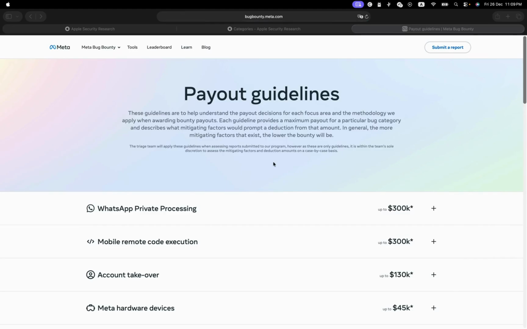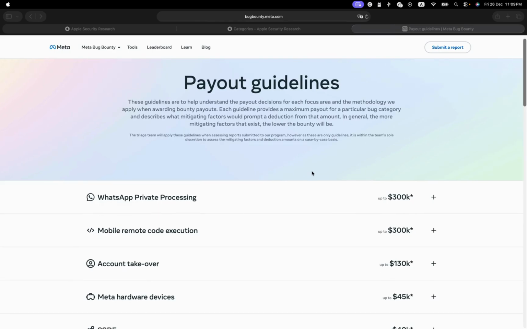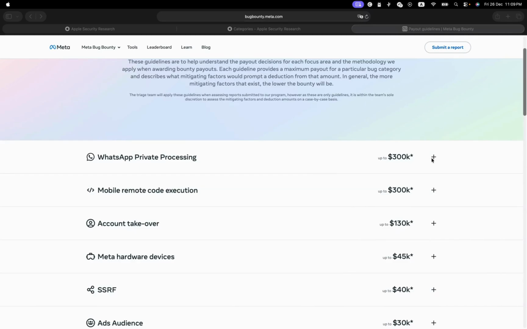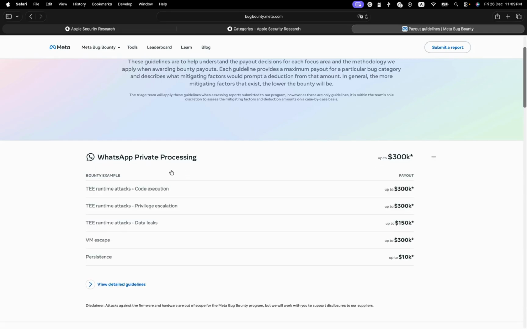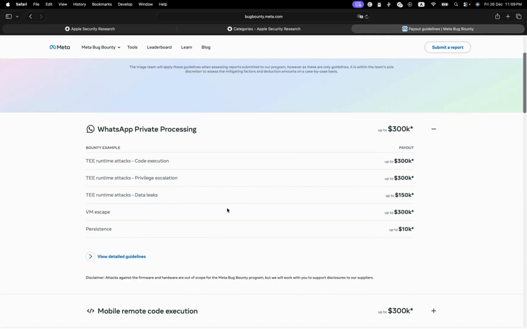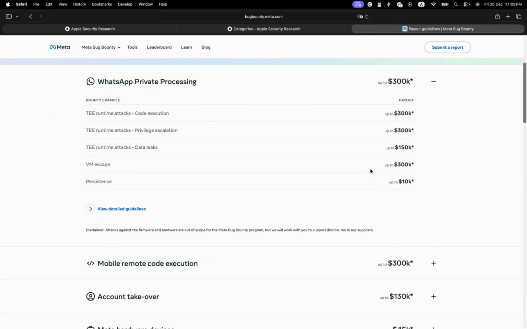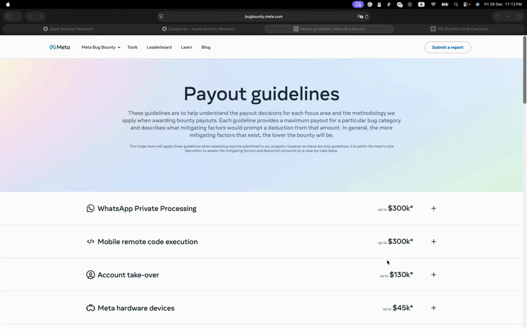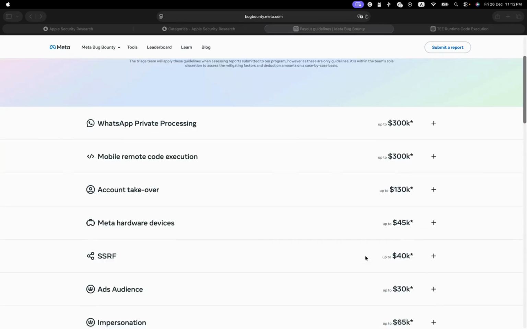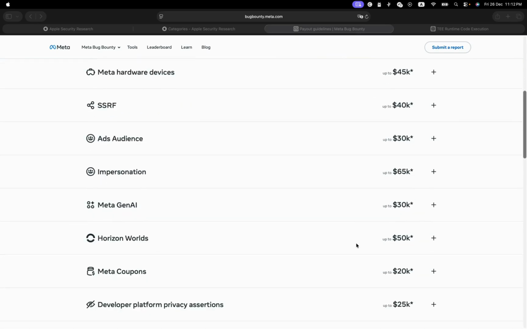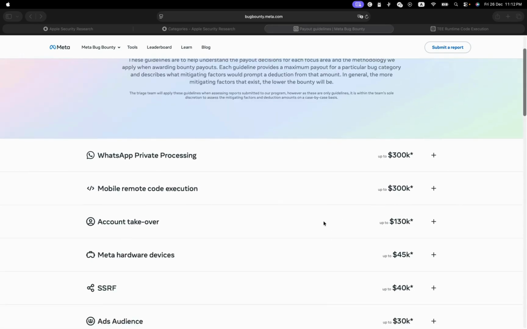Let's now review Meta. How much can Meta pay you for being an ethical hacker? These are the maximum bug bounty rewards that you can get. For example, WhatsApp Private Processing. For this, you need to be invited, I'm pretty sure. TEE runtime attacks, code execution, privilege escalation, data leaks. The maximum here you can get is $300K. So from Meta, it seems the maximum is $300K. So Apple is still the winner.